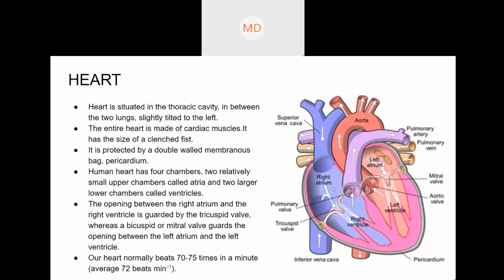Because this circulation happens twice, right? First it went from here, came here and out. Then again it came from this side, again inside and again out. That is why it is known as double circulation. And you can just imagine the bluish color, blue and purple. Why blue and purple? Because blue and purple things all carry deoxygenated blood, that is impure blood. But the pink and orange ones all carry the pure blood, that is oxygenated blood. So is it clear? Why is it known as double circulation?